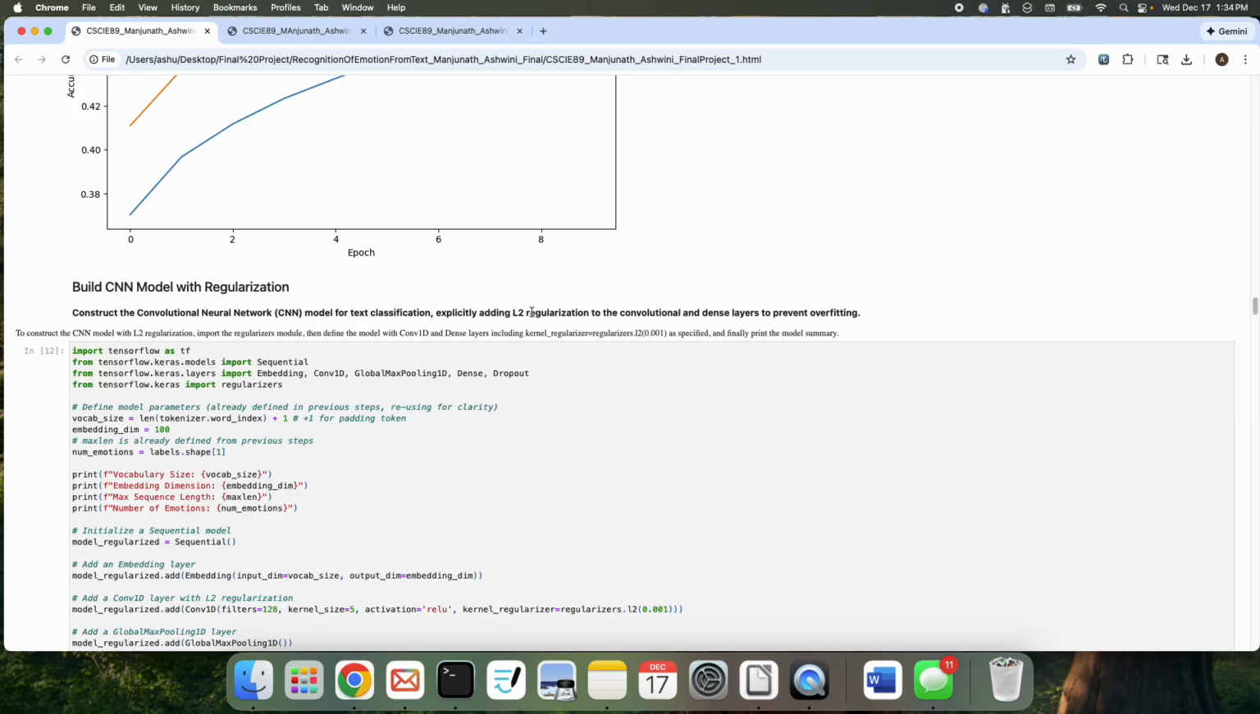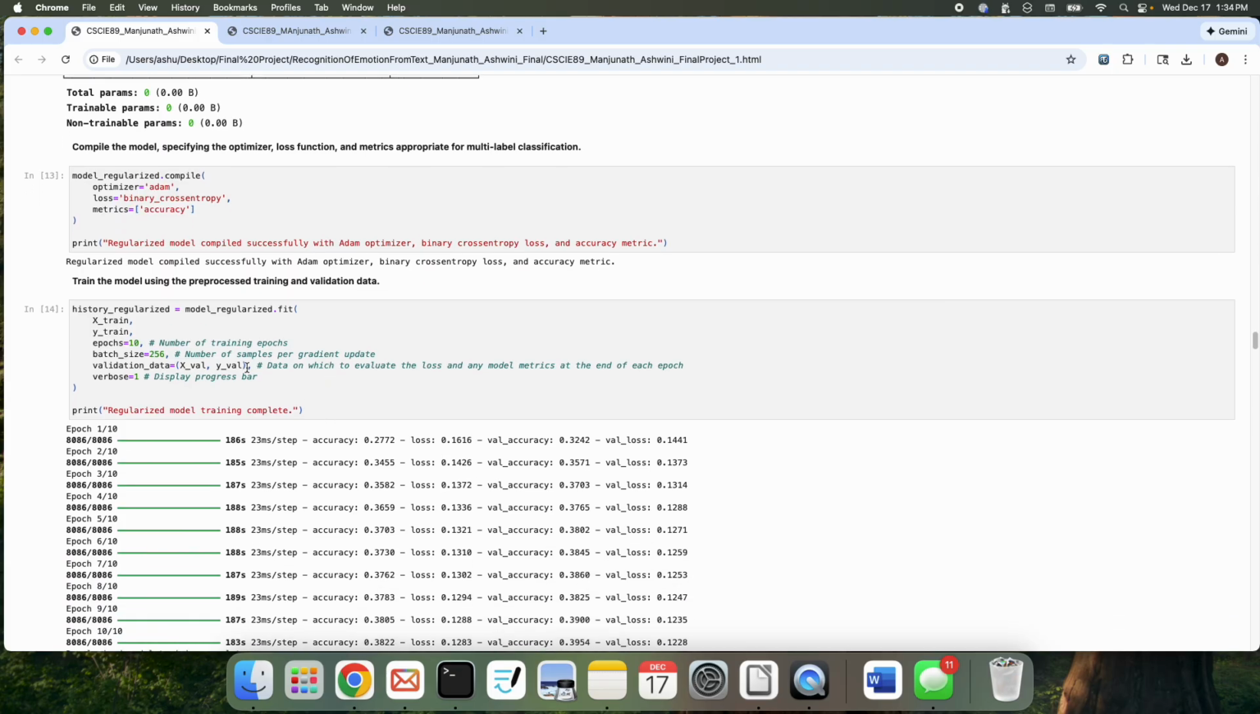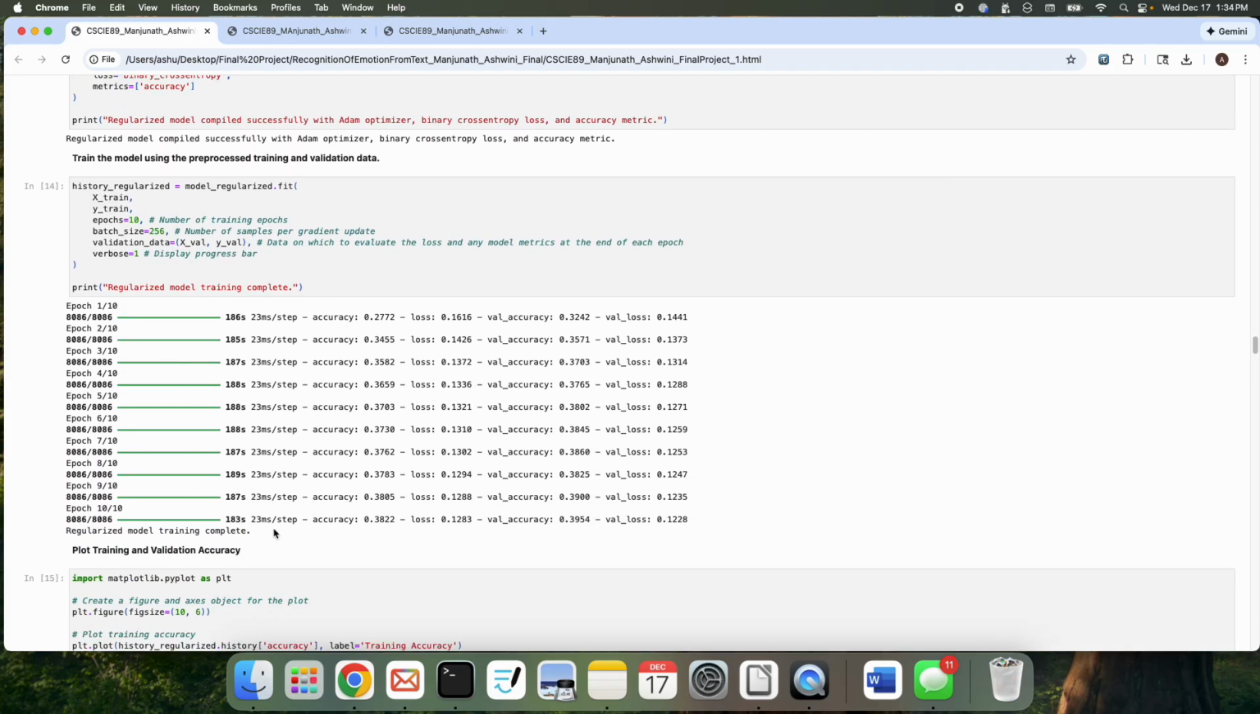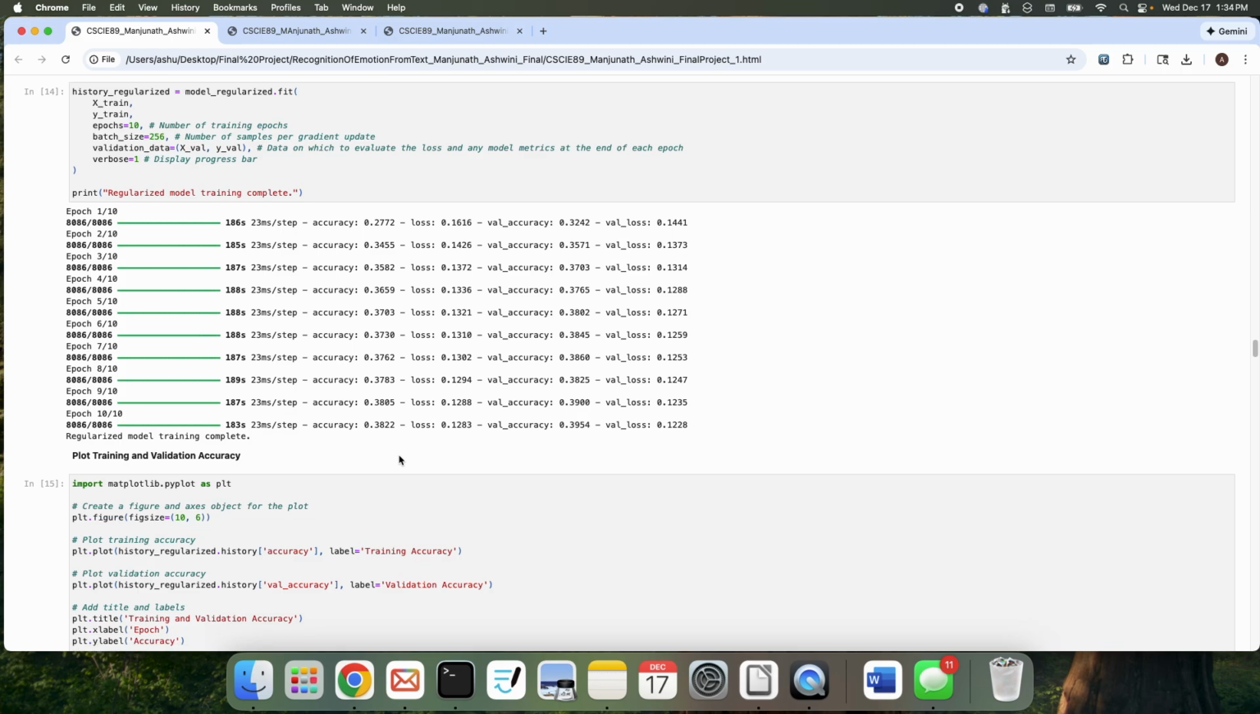So then what I did, I tried with the same CNN model but with some regularized parameters, L2, adding the dropout, and then regularized model fitting, again using 10 epochs. Surprisingly, I only got 39% validation accuracy.